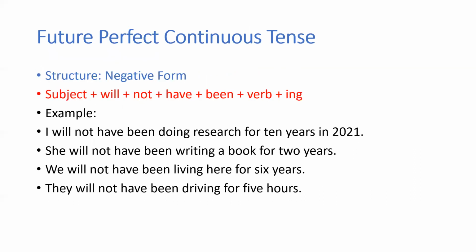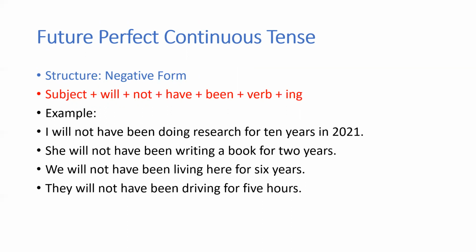So next you have the negative form, how to use it. Again, subject plus will, then you use not. Then after that again have been plus verb plus ing. I will not have been doing research for 10 years in 2021.